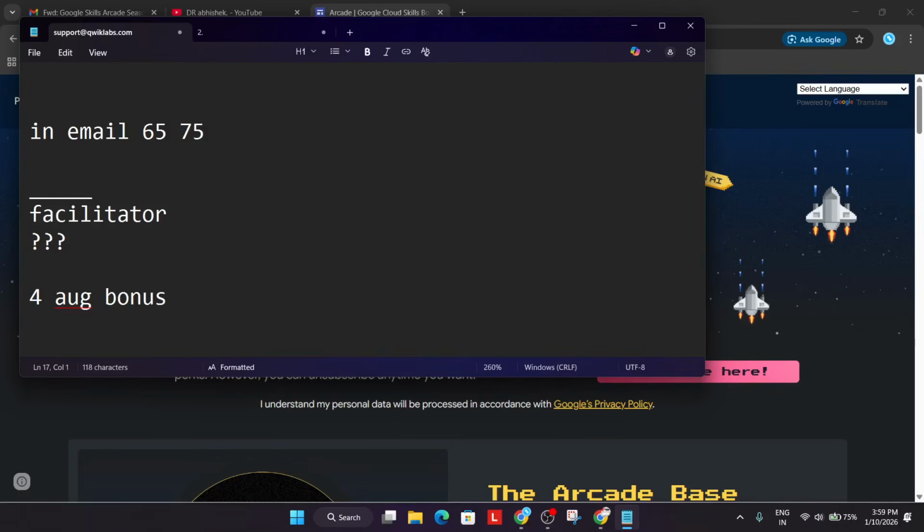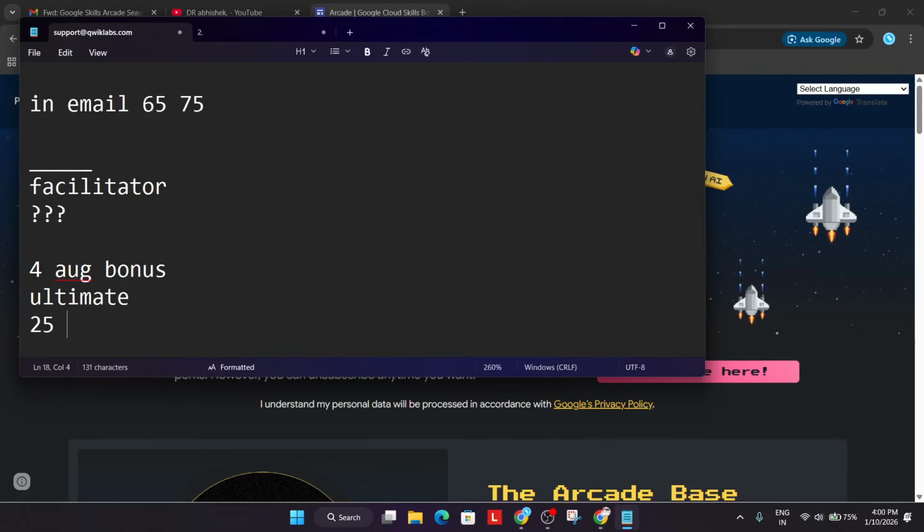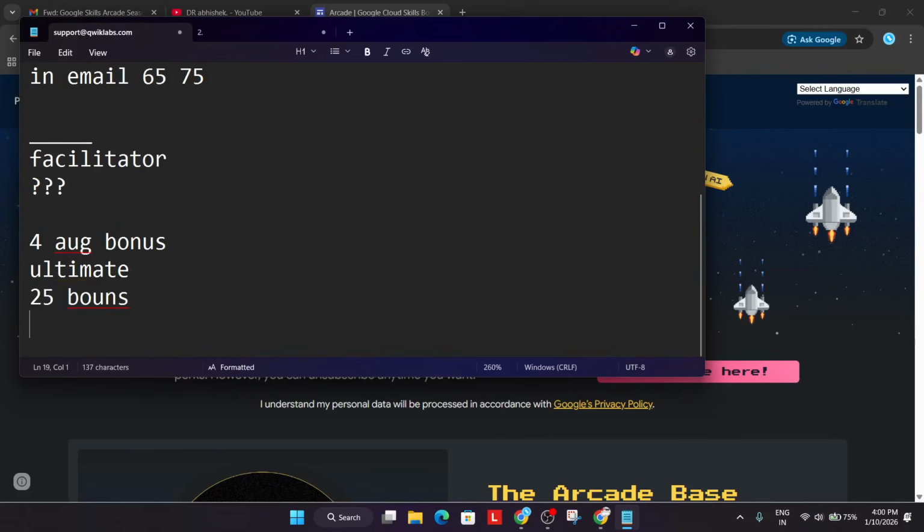You cannot trust any random calculator which is showing you 75 points. You have to calculate everything yourself. Once you confirm that you are a participant and you have received the bonus email, then you can move ahead to the next step: whether you have completed skill badges or achieved the milestone or not. If you have achieved the ultimate milestone, then you must have got the 25 bonus points email. That means you have completed the labs, skill badges, all the things. So you are eligible for the prizes.